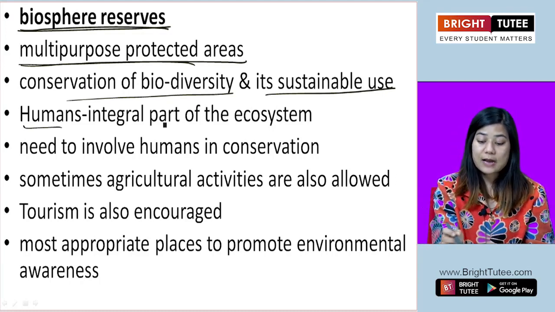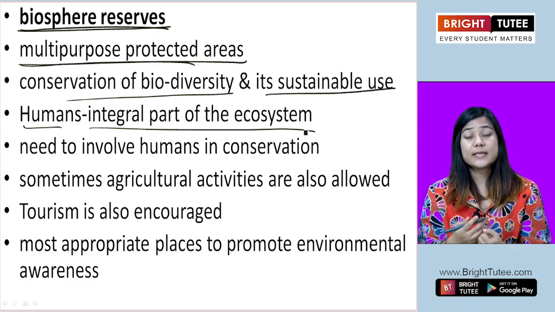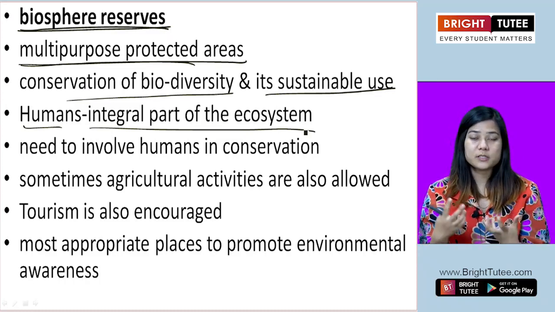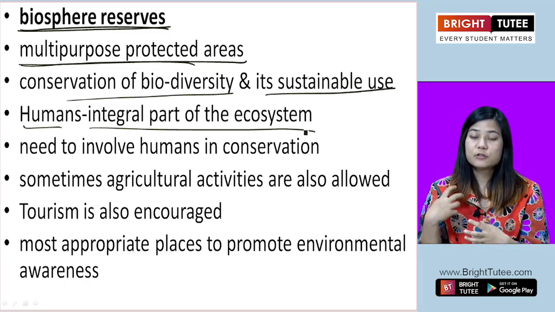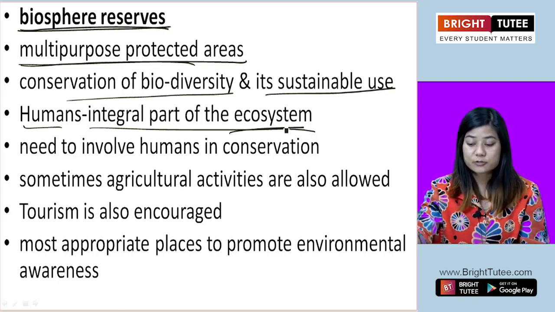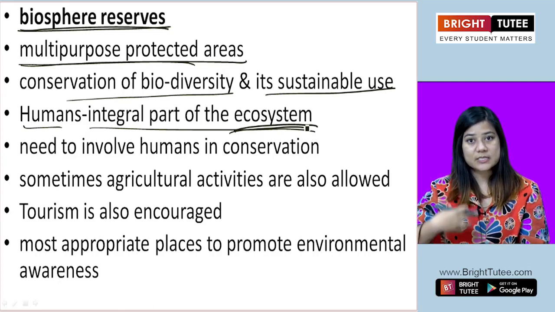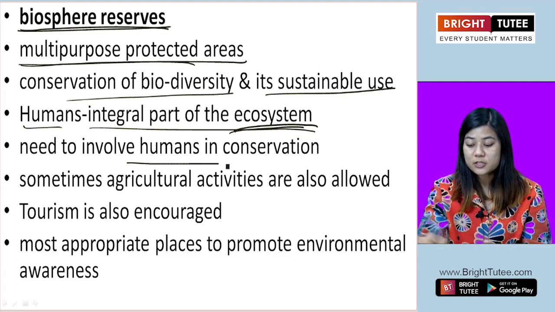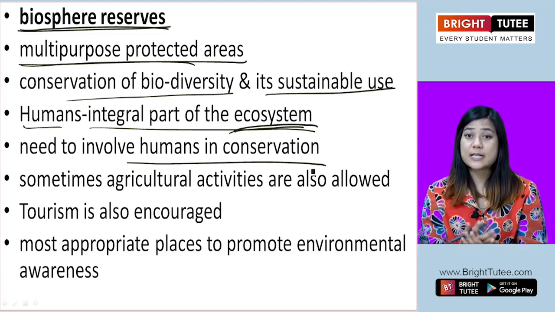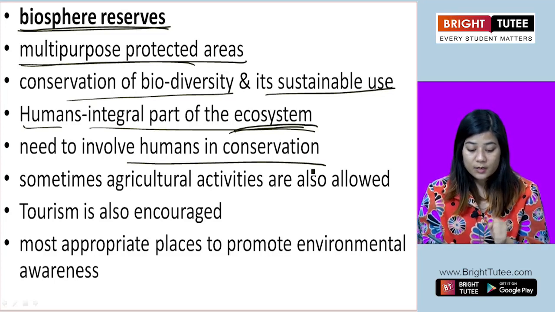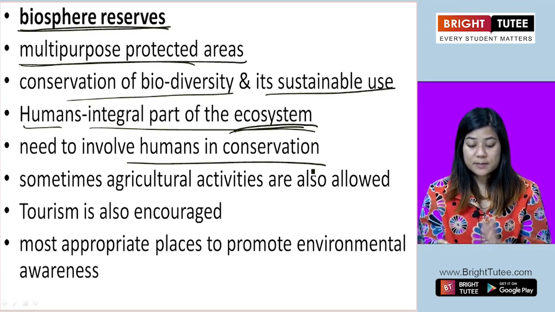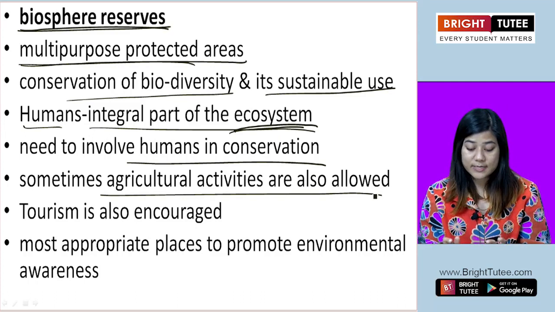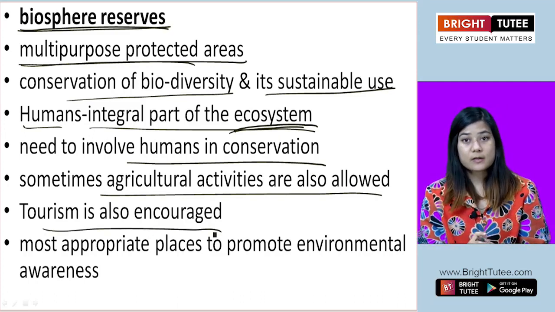Now, humans are a very integral part of the ecosystem, right? In our ecosystem, we have plants, animals, we have other environmental elements. But humans also play a very important part of that ecosystem. Okay, humans' presence and involvement is also very important. So we need to be very much involved in the process of conservation as well. Now, in the biosphere reserves, sometimes agricultural activities are allowed. Okay, only sometimes, not all the times. And tourism is also encouraged in these areas.